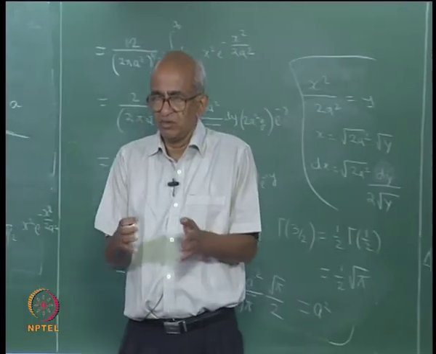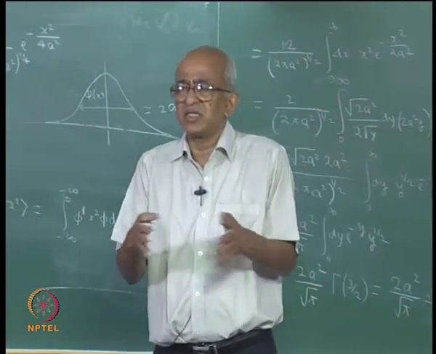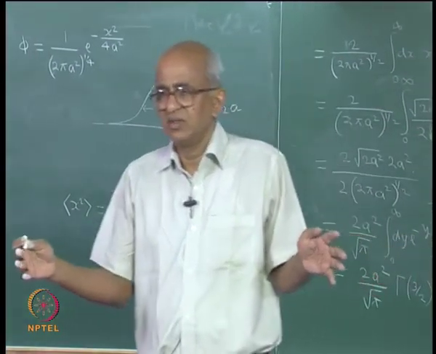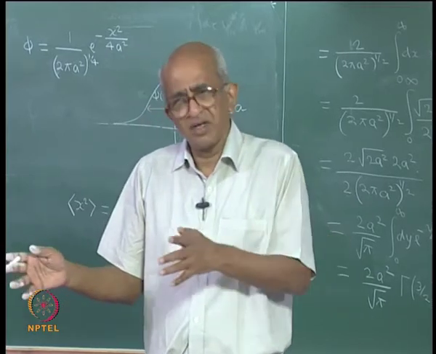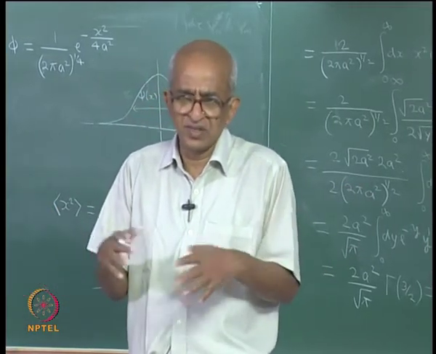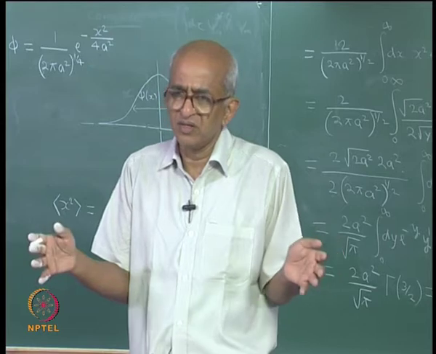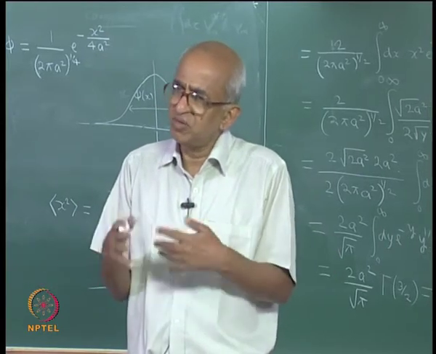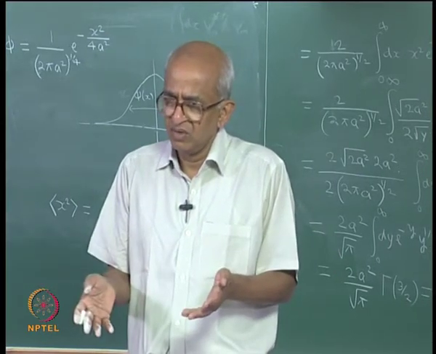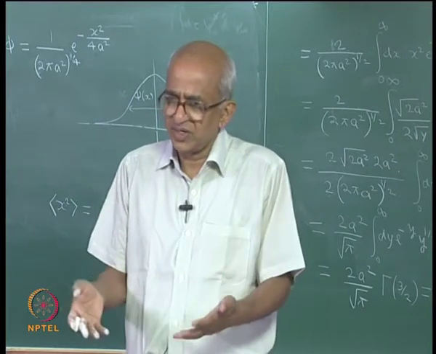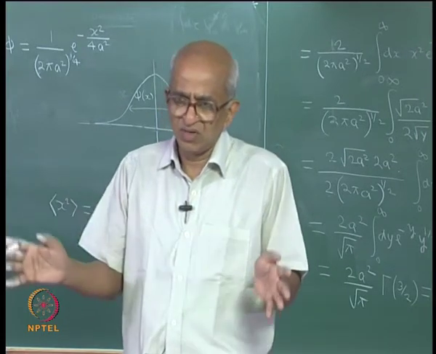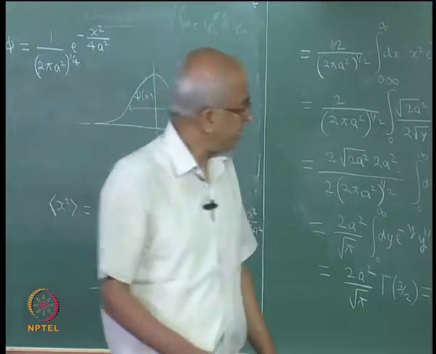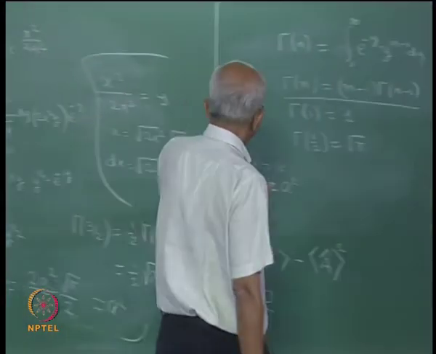So, this actually means if I go on measuring the value of x, I will get several different values, they do not have to be the same, but the average of all these will be equal to 0. Then if you took the square and averaged, then obviously that will not be equal to 0, and that average I have calculated, that is equal to a square.